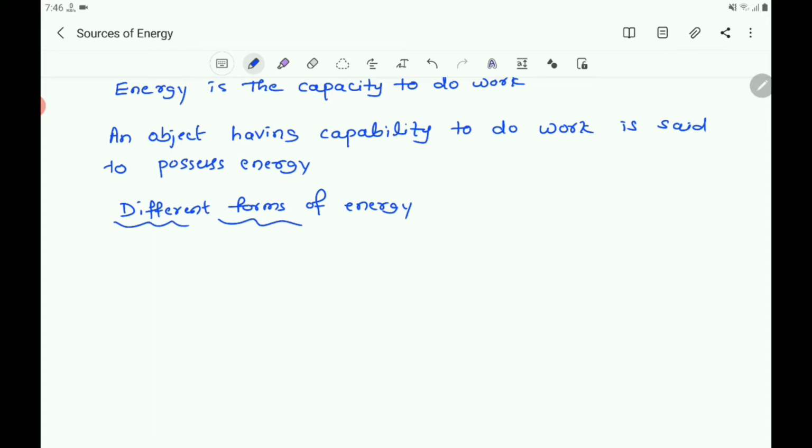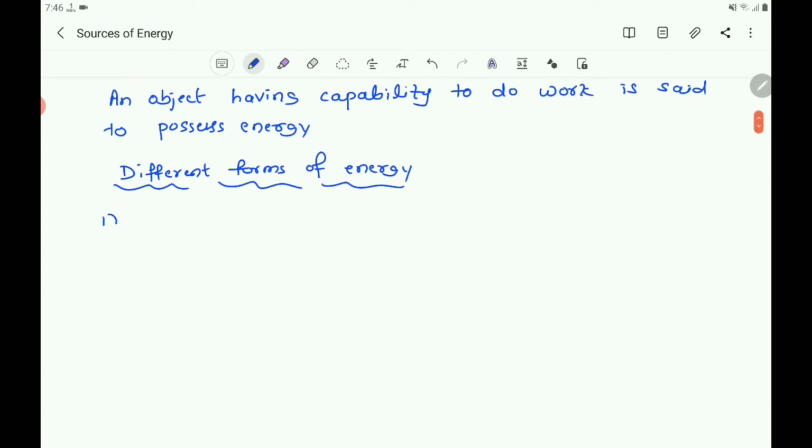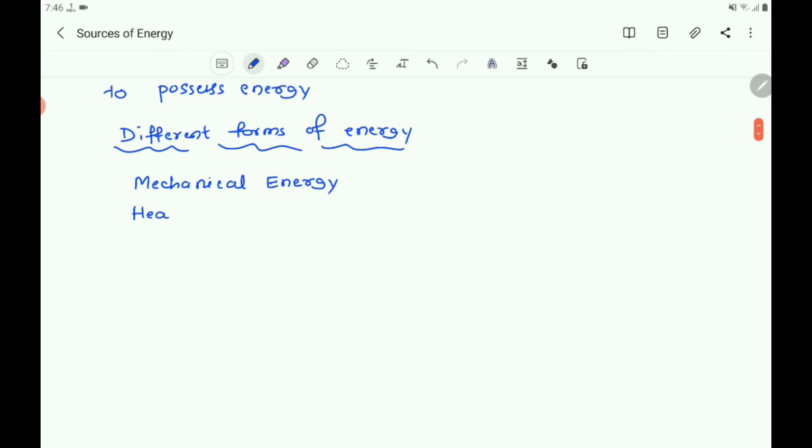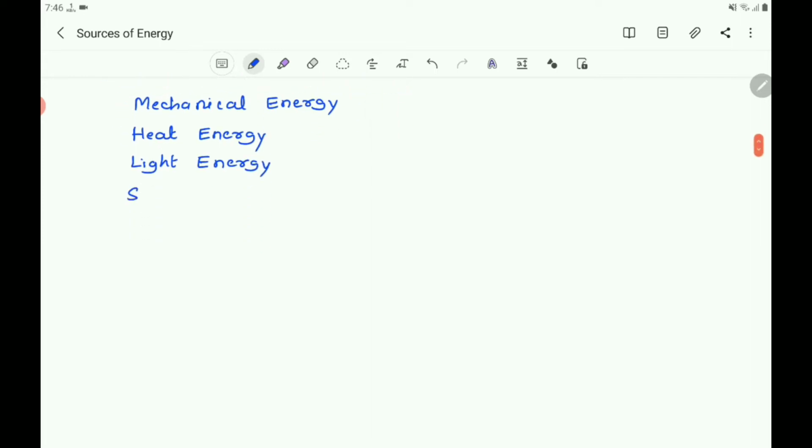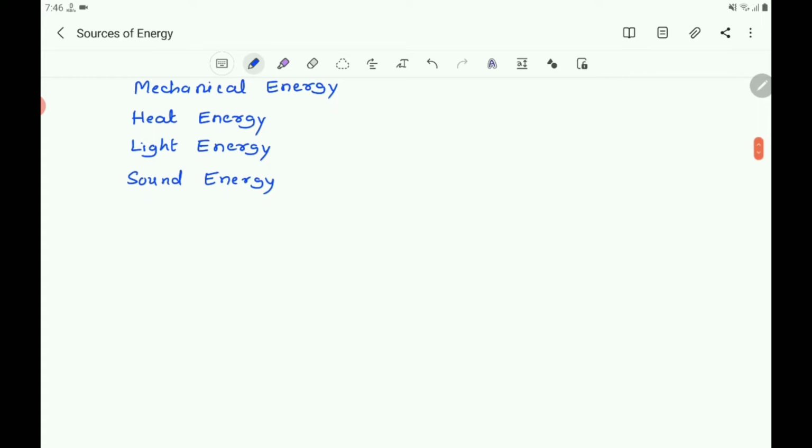Which are the different forms of energy? So let us take some forms of energy: mechanical energy, heat energy, light energy, sound energy, chemical energy.